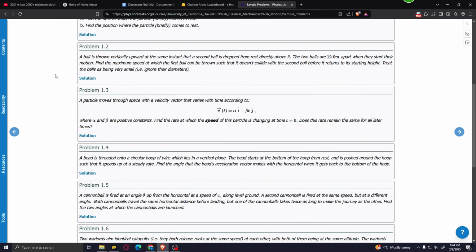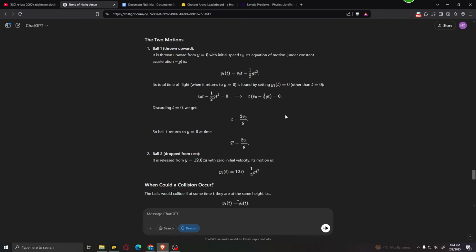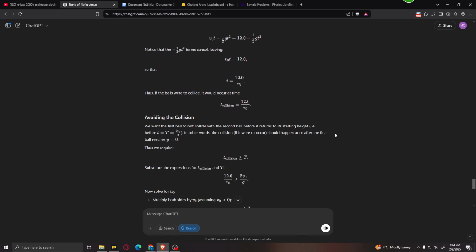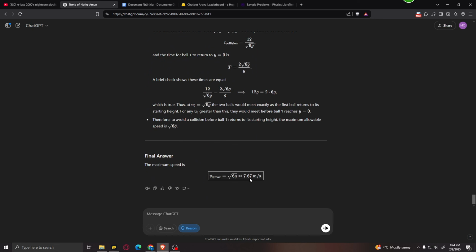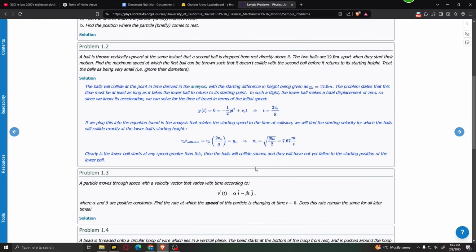So we did the same thing with a college level physics problem, as you can see right over here, and I pasted it into ChatGPT. Here is the solution. As you can see, it gave us a detailed explanation of each step it took to solve this problem. And if we take a look at the final result over here, 7.67 meters per second, let's compare it with this solution. And yes, it's correct. So ChatGPT got the problem right.